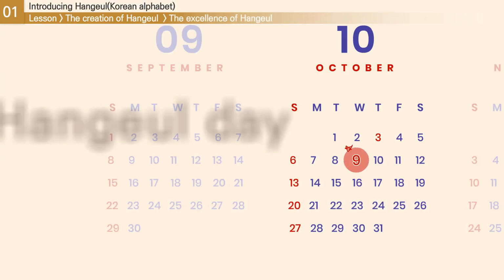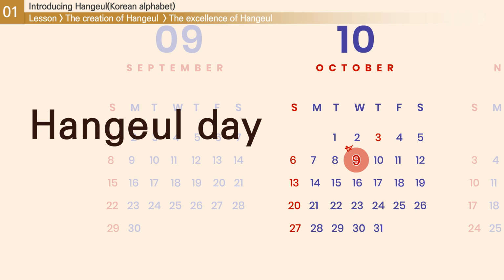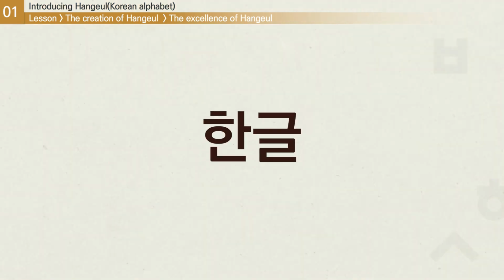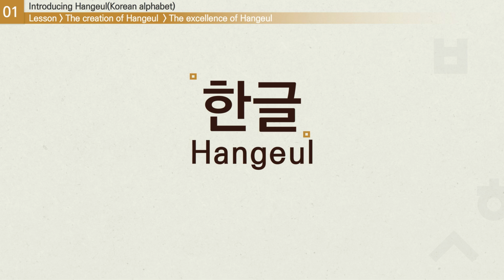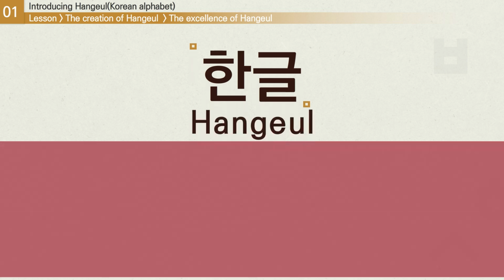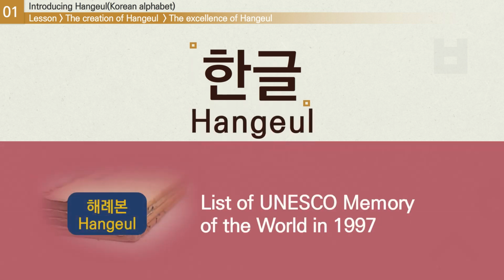In Korea, each year on Hangul Day, October 9th, we celebrate King Sejong's incredible creation and distribution of Hangul. The story of how Hangul was created and its logical characteristics are so scientific and so impressive that in 1997, UNESCO designated the Hunminjeongeum Haeraebon, the original copy of the Hunminjeongeum, as a memory of the world.